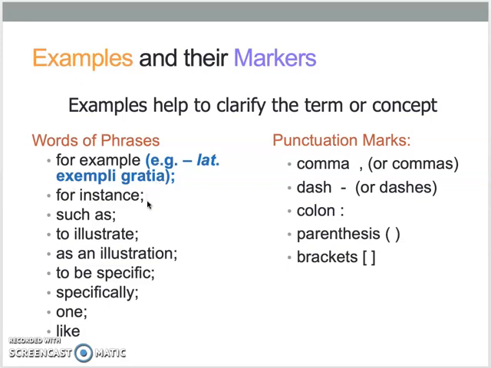Or for instance, or such as, or to illustrate, or as an illustration, or to be specific, or specifically, or one, and then it might give the example, or like. You could also see these same punctuation marks being used for examples, the comma, the dash, the colon, the parentheses, or the brackets.